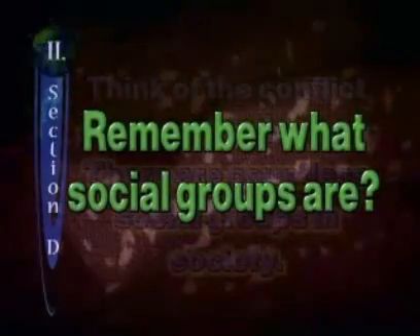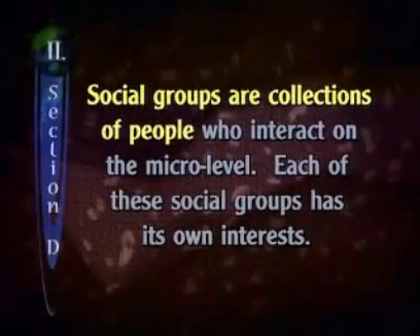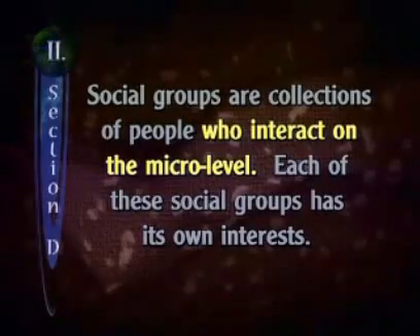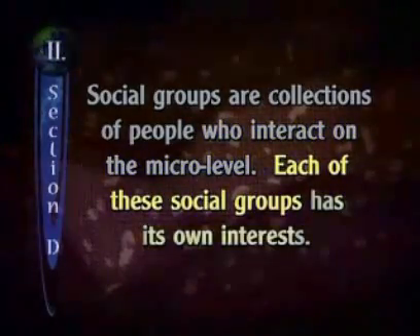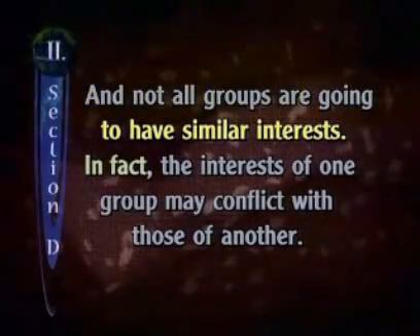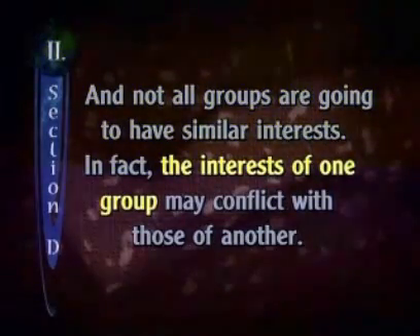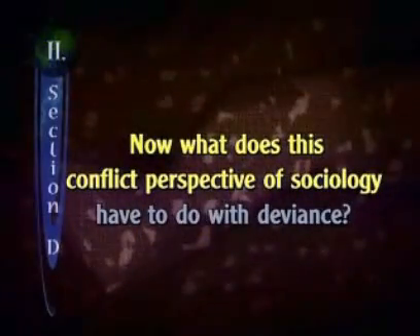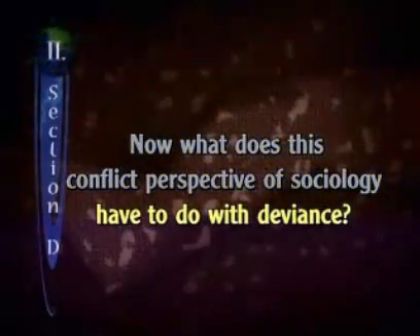Remember what social groups are? Social groups are collections of people who interact on the micro level. Each of these social groups has its own interests, and not all groups are going to have similar interests. In fact, the interests of one group may conflict with those of another. Now, what does this conflict perspective of sociology have to do with deviance?